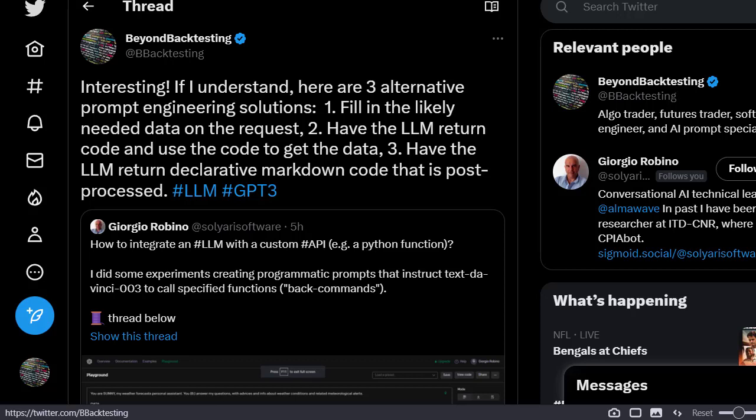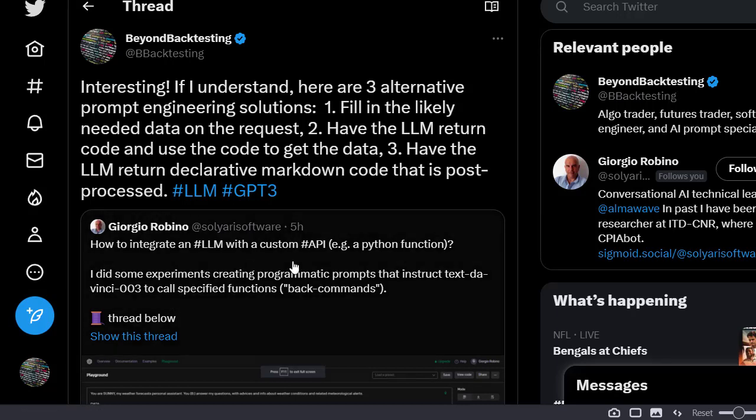And probably the method I would think about, if I were doing this in a production setting, is allowing it to return declarative markdown that you then post process and fill in. The benefit is that the only code that can run is the code you use for post processing, right? So it should be more secure than method number 2. And you can also expand it with different tags.